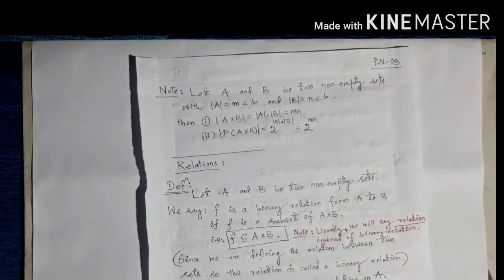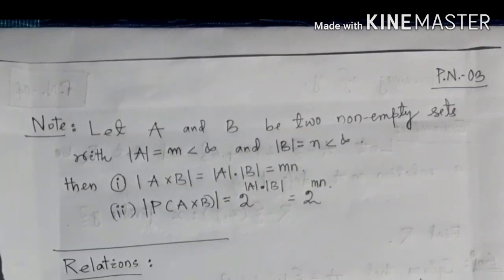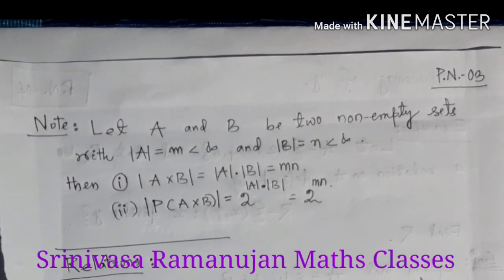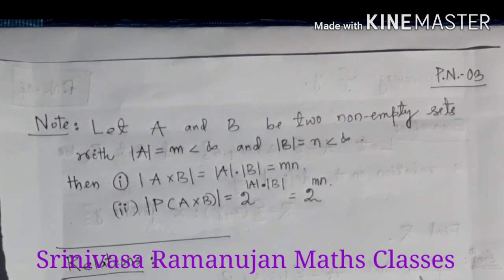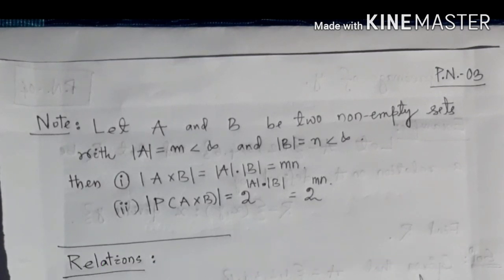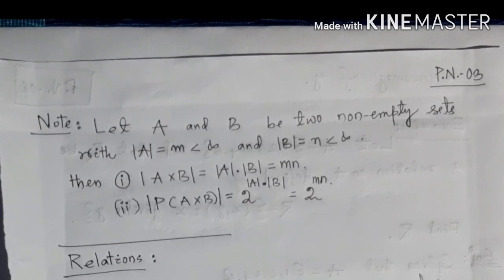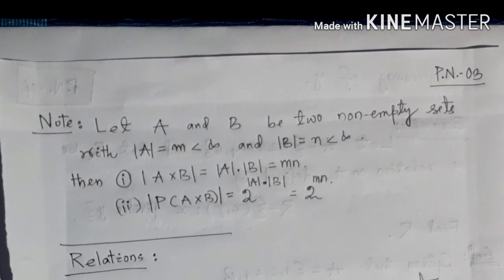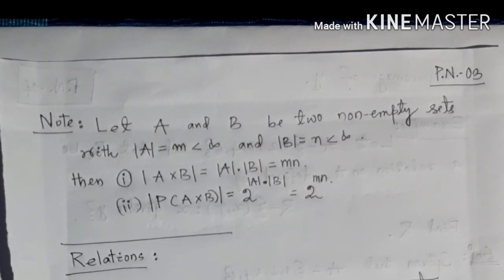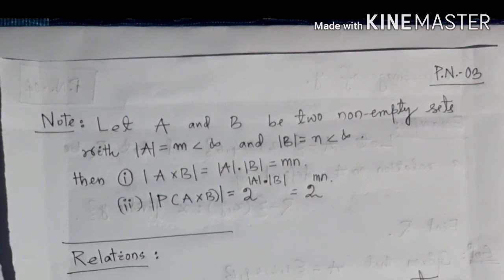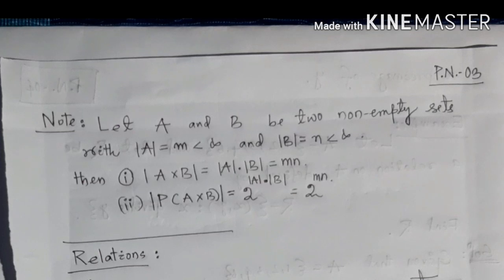Note, let A and B be two non-empty sets with cardinality of A equal to m less than infinity and cardinality of B equal to n less than infinity. Then bit 1, the cardinality of A cross B equals cardinality of A times cardinality of B equals mn, and bit 2, the cardinality of the power set of A cross B equals 2 to the power cardinality of A times cardinality of B, which is equal to 2 to the power mn. So these are the basics on Cartesian product of sets.